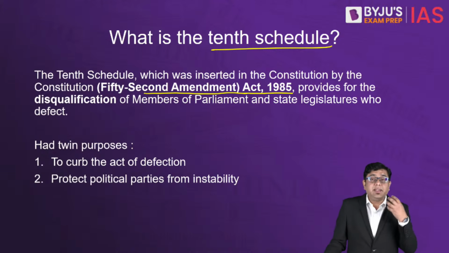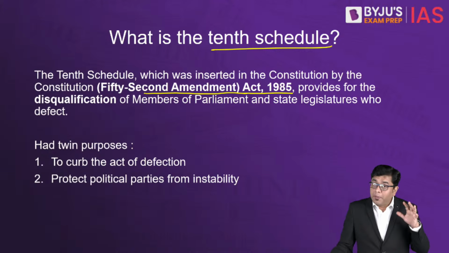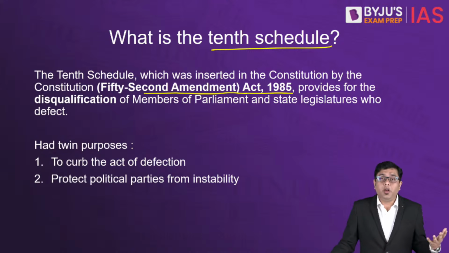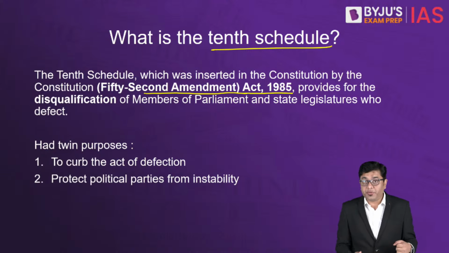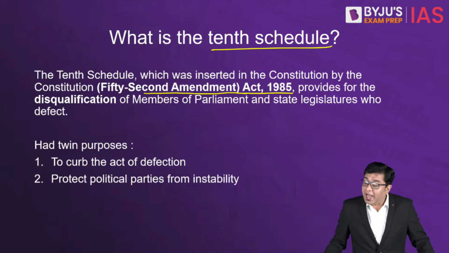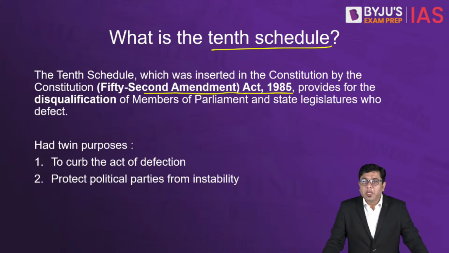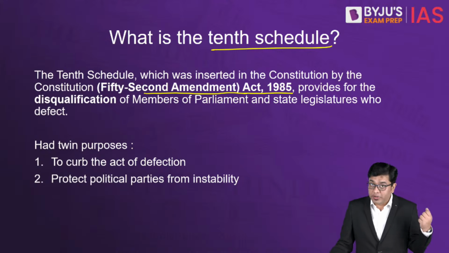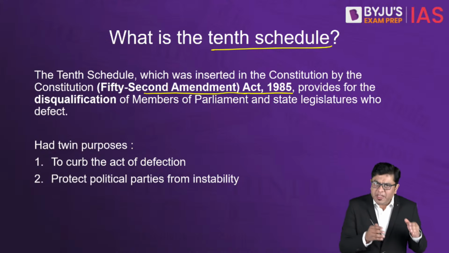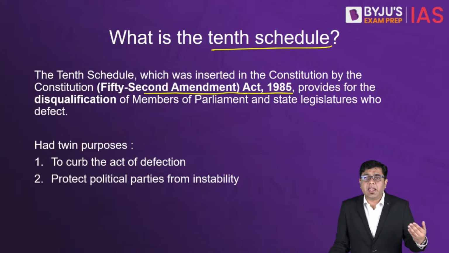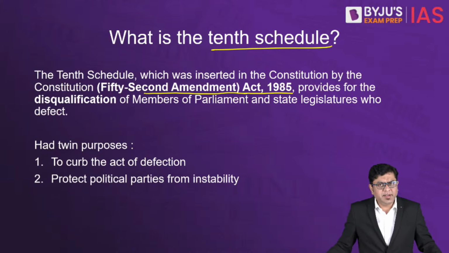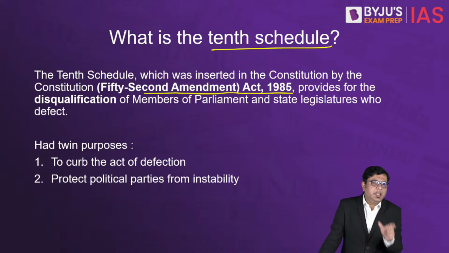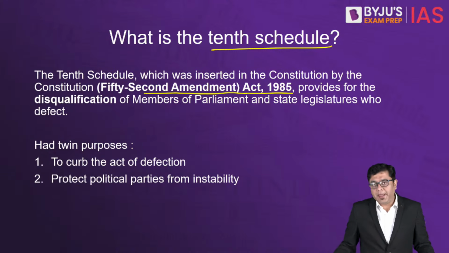Now, why was there a need felt for promulgating this law? After all, when we talk about the legislative members or the parliamentarians, they have been elected by the people, and the people's mandate is the chief. So if these elected representatives feel the compulsion or necessity to join any other political party or switch sides, there should be freedom given about it, isn't it? So why was a need felt for this law to come in?